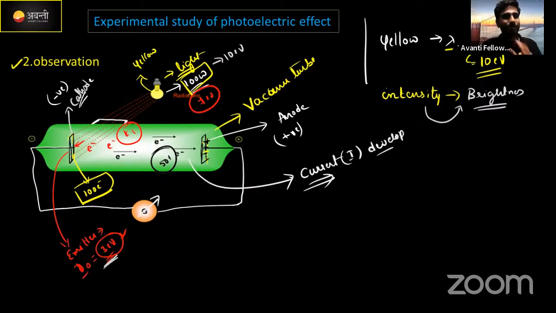Okay, this process we call the photoelectric effect. Clear now? With a suitable amount of energy, when light is incident on a metal plate, electrons start to eject from the metal plate and they constitute the photocurrent. Correct now? This whole process we call the photoelectric effect.